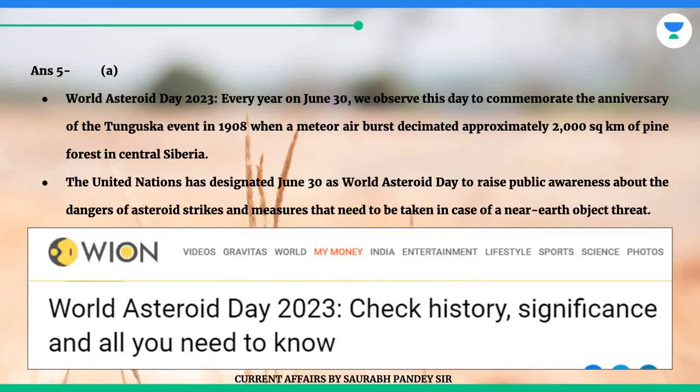The answer is A. World Asteroid Day 2023. Every year on 30th June, we observe this day to commemorate the anniversary of the Tunguska event in 1908 when a meteor air burst decimated approximately 2000 sq km of pine forest in central Siberia. The United Nations has designated 30th June as World Asteroid Day to raise public awareness about the dangers of asteroid strikes and measures that need to be taken in case of a near-Earth object threat.